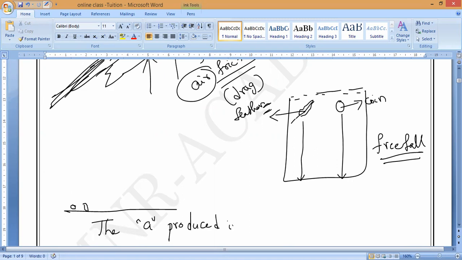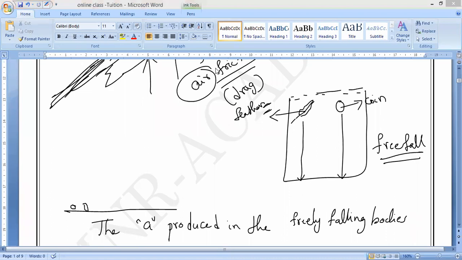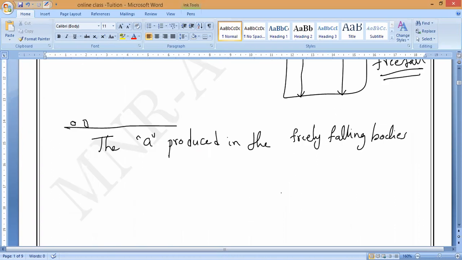Acceleration produced in the freely falling bodies is free fall. Is it okay, Laksha?